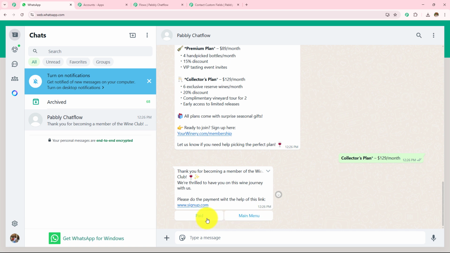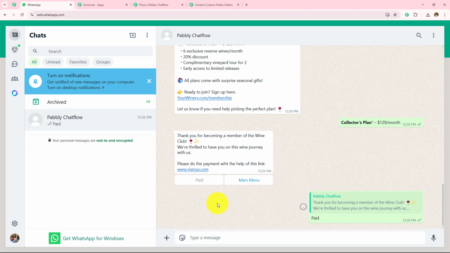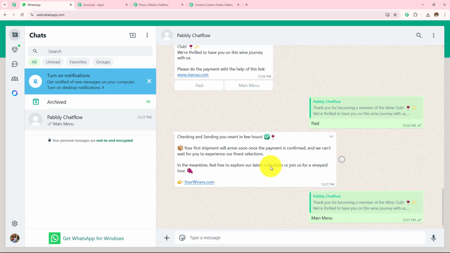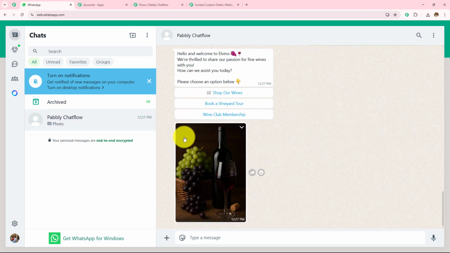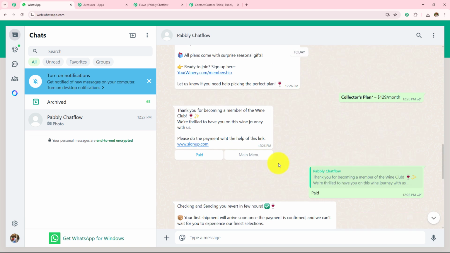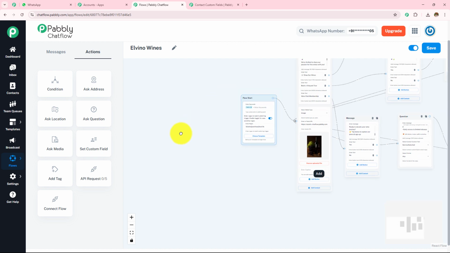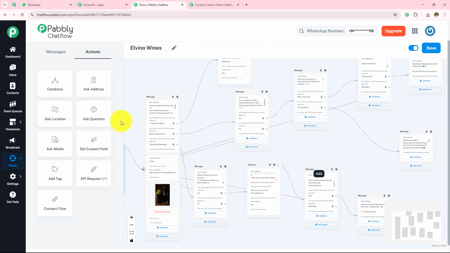You can click on this main menu. Let's click on this paid. And here you will also receive a message checking and sending you a reward in few hours. Your first shipment will arrive soon, once the payment is confirmed. Now let's click on this main menu and you will see the very first message will be sent to us again. So here we have received this very first message. So this is how this WhatsApp chatbot is going to run. And here we have successfully created this WhatsApp chatbot for your boutique winery store.